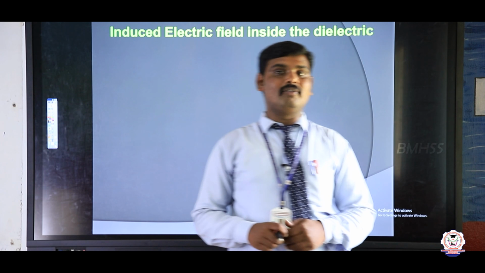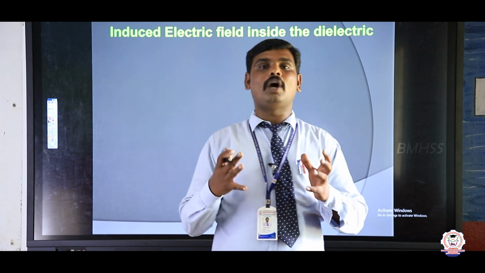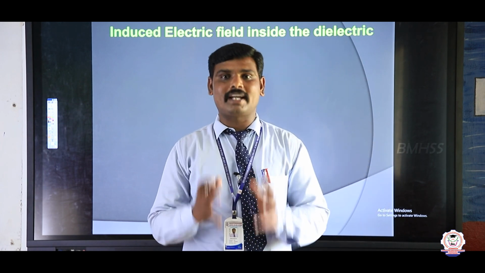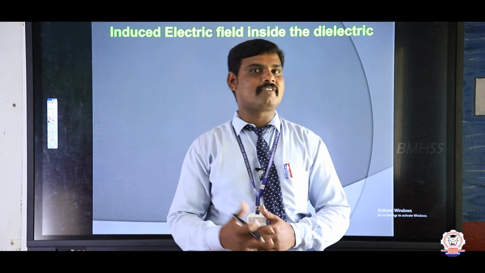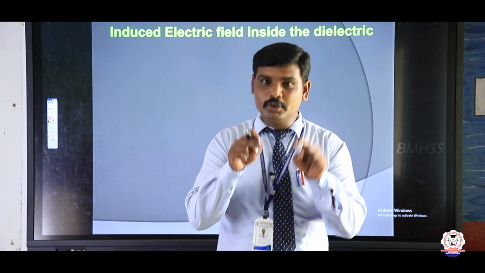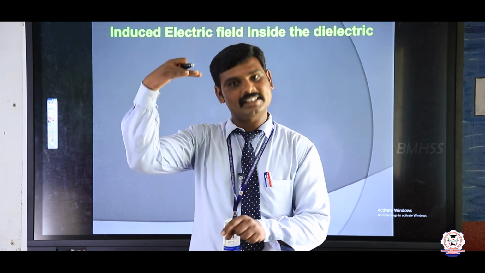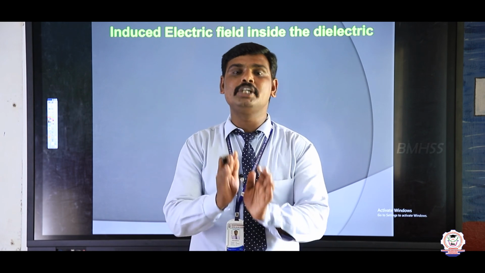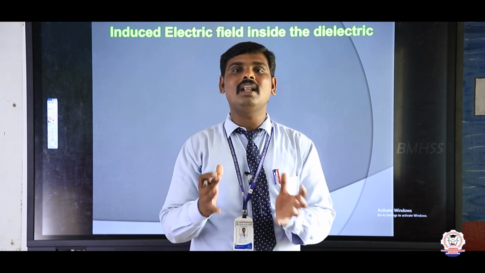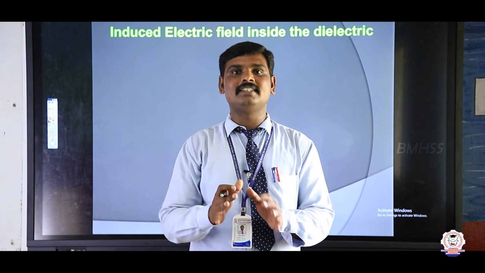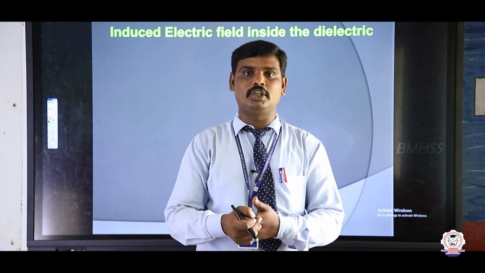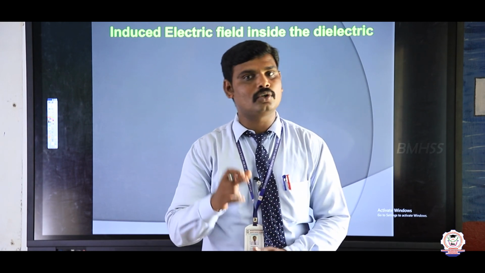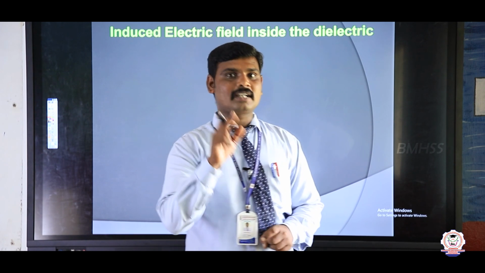We already know that when you apply an electric field to a conductor, the induced electric field will be produced. That induced electric field and the external electric field will be equal. So the total electric field inside the conductor is equal to 0, which means the net electric field is 0. That is for a conductor.